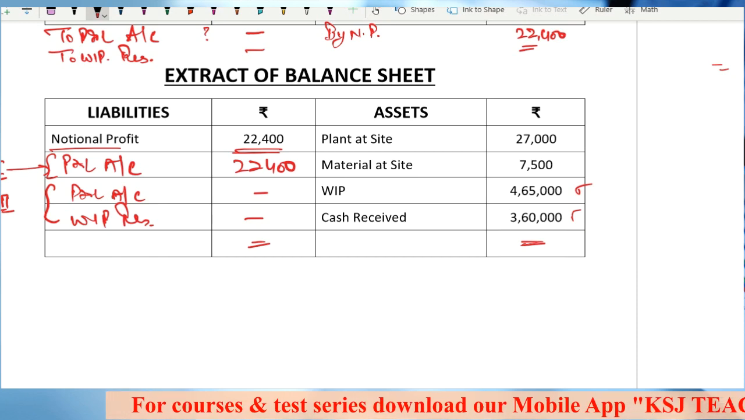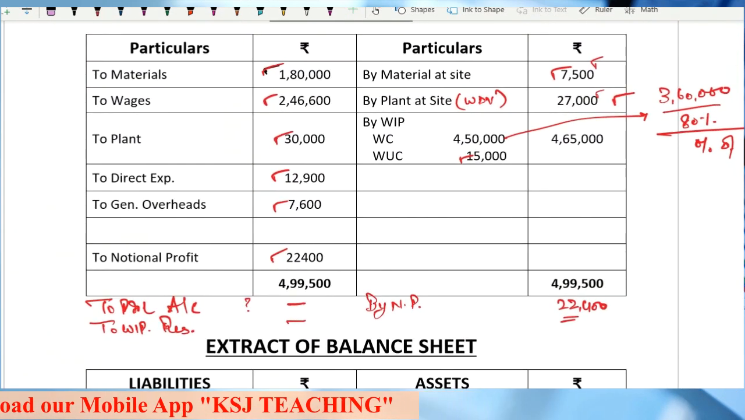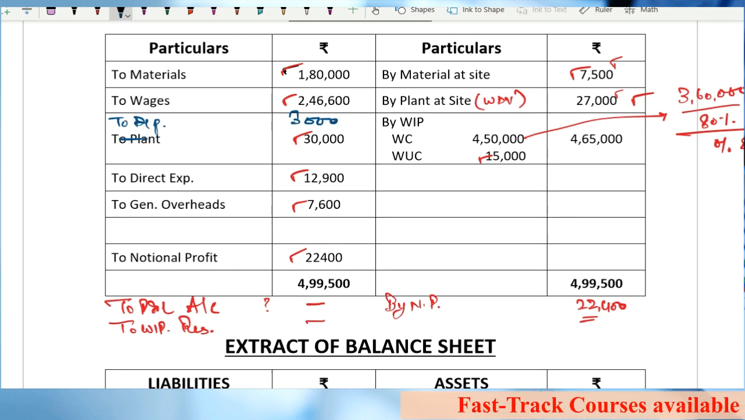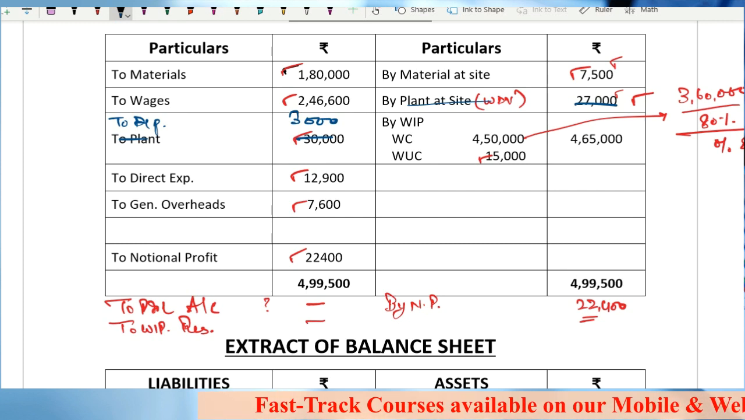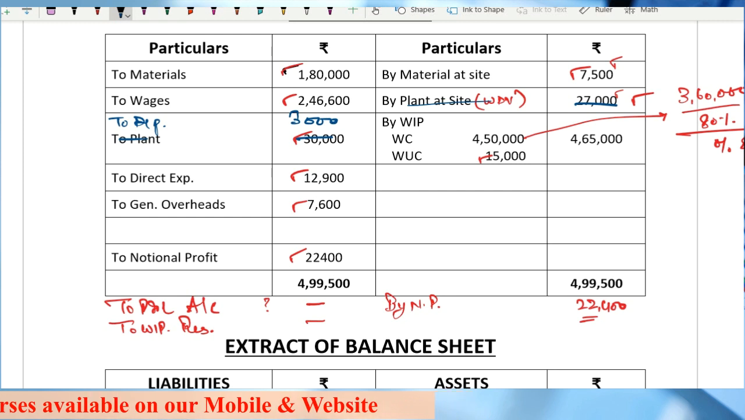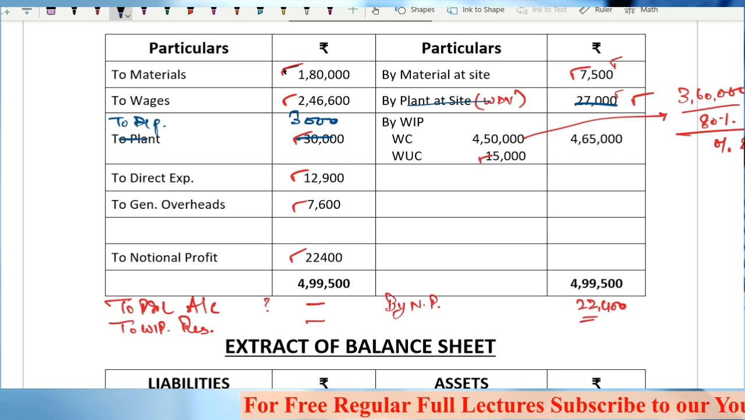Clear, sir? Any doubts up till this point? I hope the question is clear. Very simple question, only a few things. Again, in this question, you can write directly depreciation 3,000. That is also correct. But again I will say that it is always better to write the full value of plant and then write the WDV of the plant at site. That is the best option, I can say. Any doubts in this? Right? So these small things are very important.